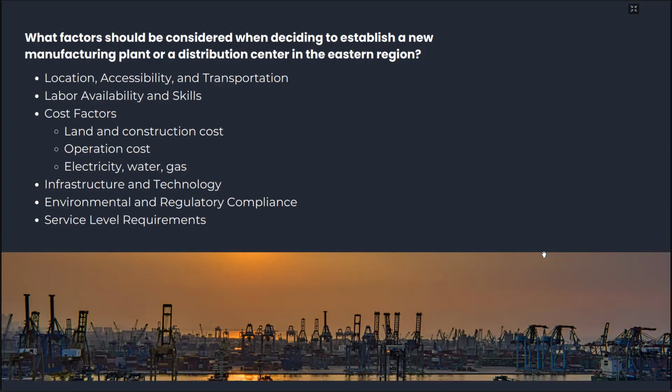If a new facility is built in the eastern region, the service level requirement must be maintained, because if it is not maintained enough, the customer will not buy the food goods there.